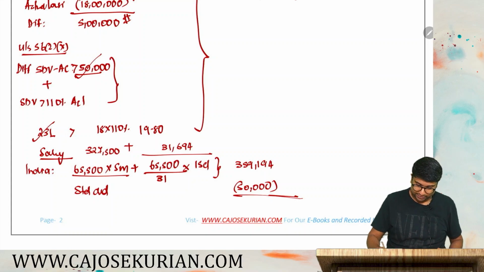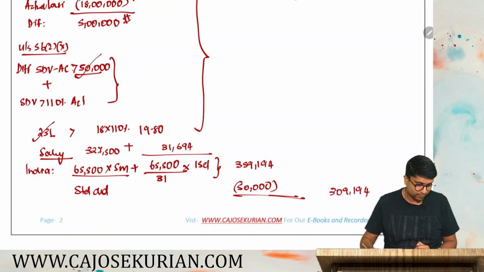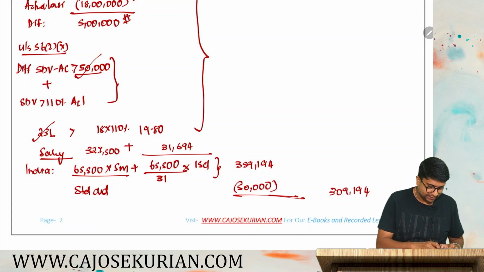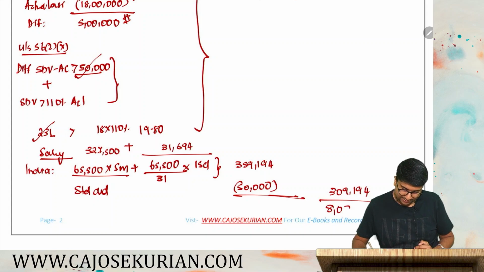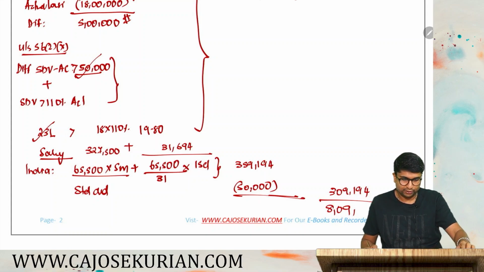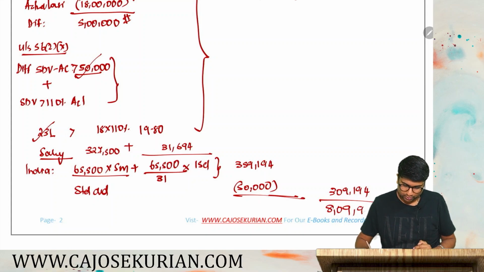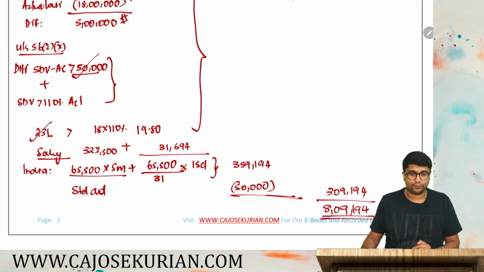Okay. So this minus 50,000 and you will get 3,09,194. So 3,09,194 plus 5 lakh. His total income shall be 8,09,194 from Indian source. This is the final answer to the question. So I hope this much is clear for you.